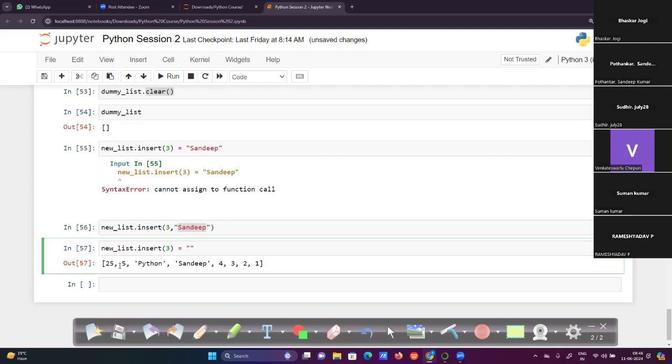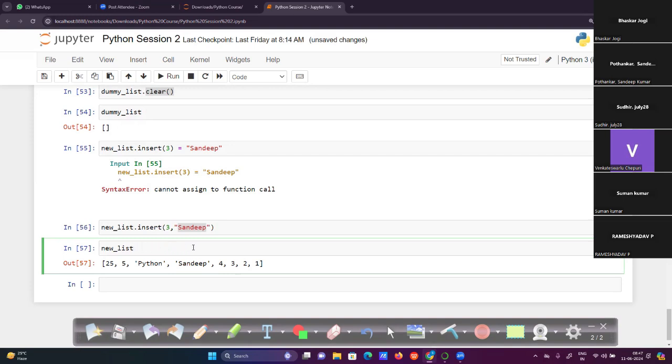In a particular position 0, 1, 2, 3, we can't make any changes to this value. Either we can add before or after it, and we can remove this Sandeep value over there. But we can't reassign or replace the value over there.